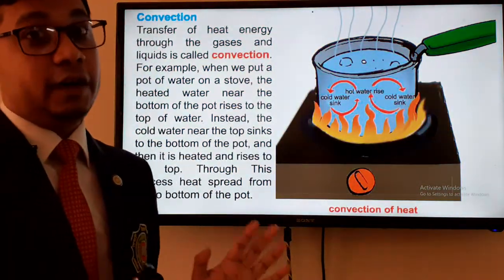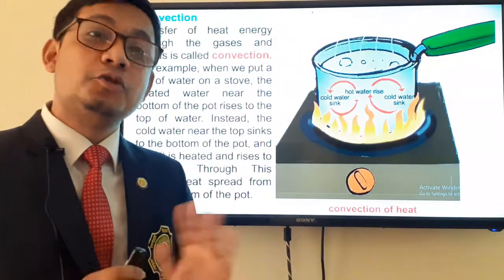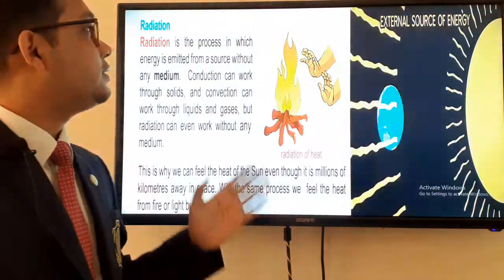Now another very important heat transfer process, which requires no medium at all, is known as radiation.